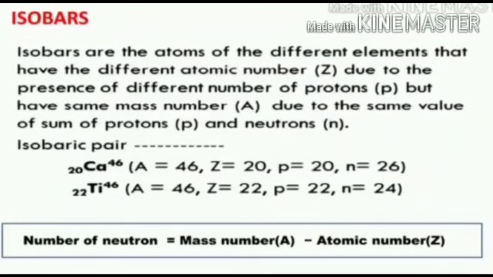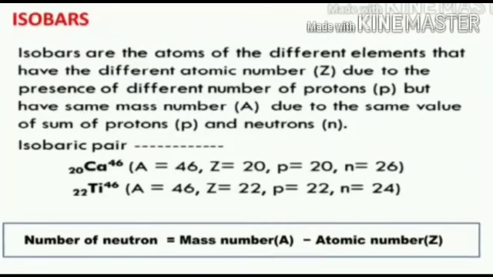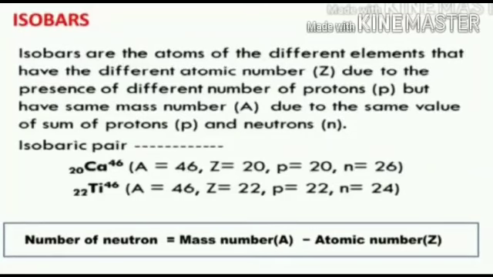See one isobar pair, calcium 46 and titanium 46. Their mass numbers are the same, 46, but their atomic numbers are different. The atomic number of calcium is 20 and the atomic number of titanium is 22. So, calcium and titanium are isobars.